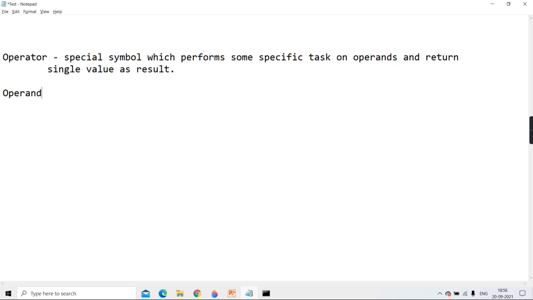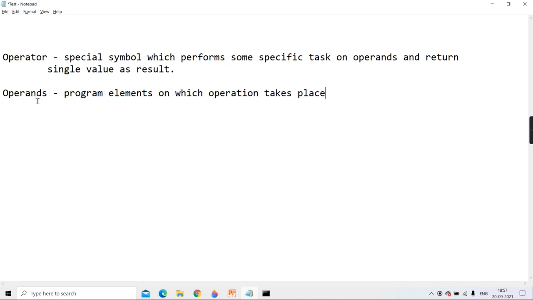Okay, so operands are program elements on which operation is performed or operation takes place. Correct? Means those program elements on which the operation takes place, that is called as an operand.